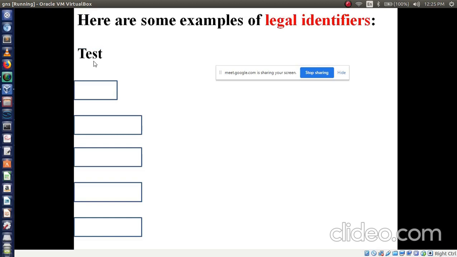It is there. Then what is it? Is it a legal valid identifier or not? Understood now? So shall we define int test? Int test, shall we define a variable like this?